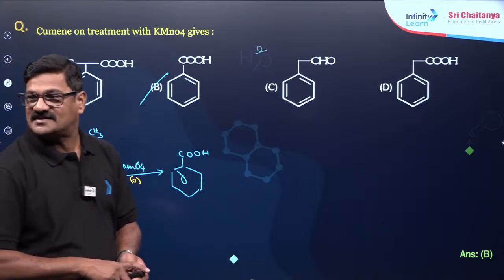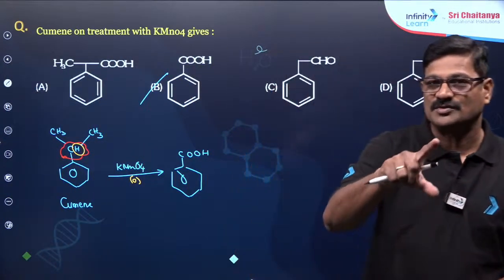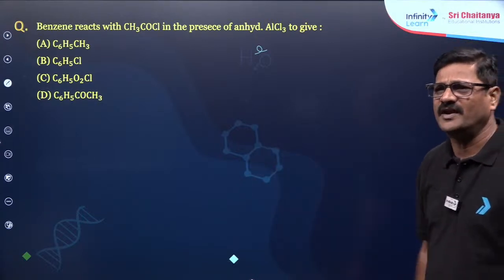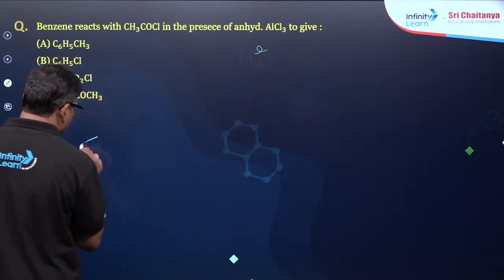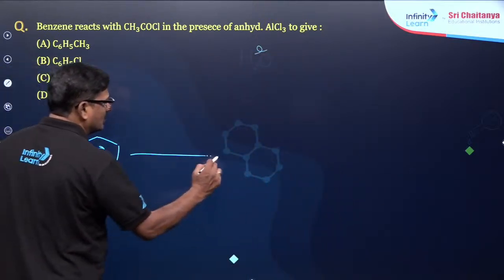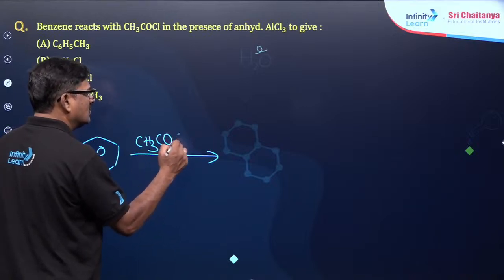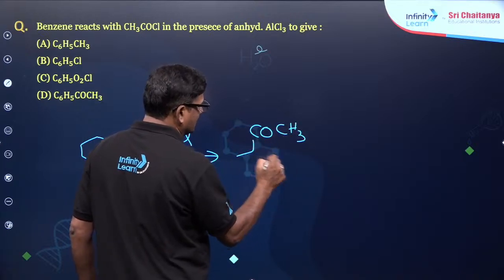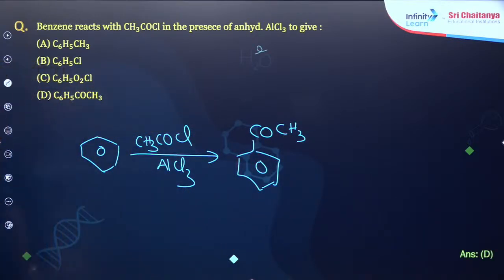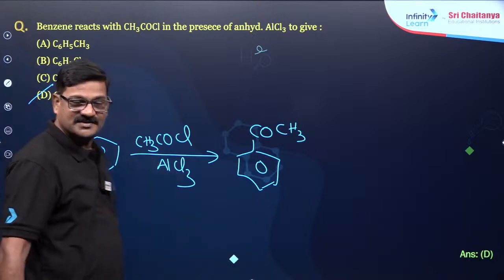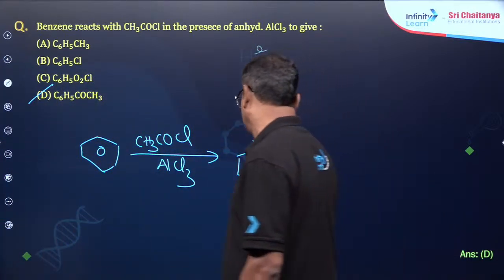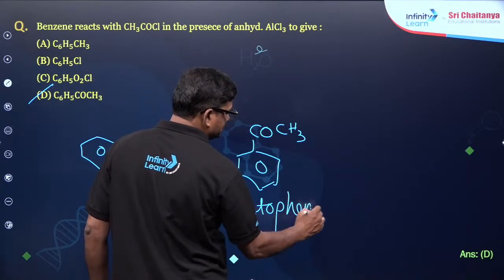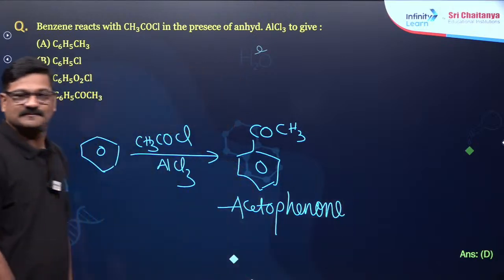That's good. Fantastic. Now one more question. Benzene reacts with CH3COCl in the presence of anhydrous AlCl3. Friedel-Crafts acylation. Benzene treated with CH3COCl and AlCl3 is going to give COCH3, Friedel-Crafts acylation. This is your product. So the answer is going to be acylation, acetophenone. This is called acetophenone. Got it?